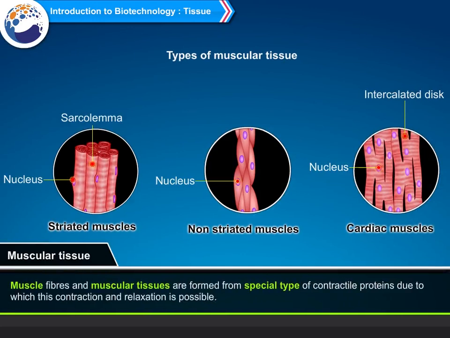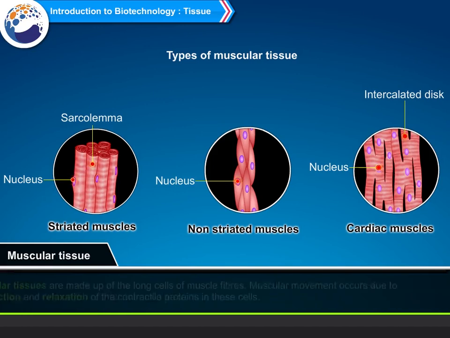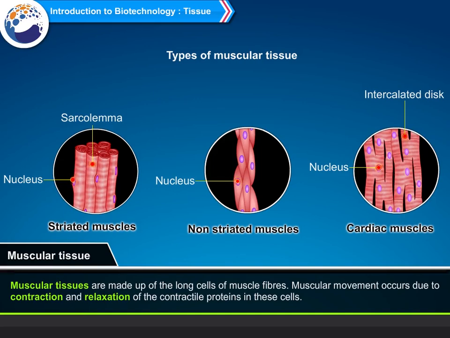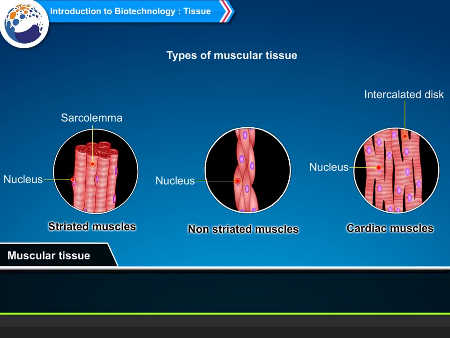Muscular tissue. Muscle fibers and muscular tissues are formed from a special type of contractile proteins due to which this contraction and relaxation is possible. Muscular tissues are made up of the long cells of muscle fibers. Muscular movement occurs due to contraction and relaxation of the contractile proteins in these cells.